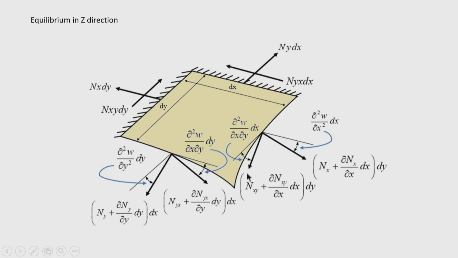So, the vertical component of n x y is also found out by resolving the forces in the vertical direction, and this vertical component of the shear will be n x y plus del n x y by del x into dx dy into del square w by del x del y into dx. Similarly, here the vertical component of the shear force will be n y x plus del n y x by del y into dx. So, these vertical components are known. Now, we can sum up the forces in the vertical direction.